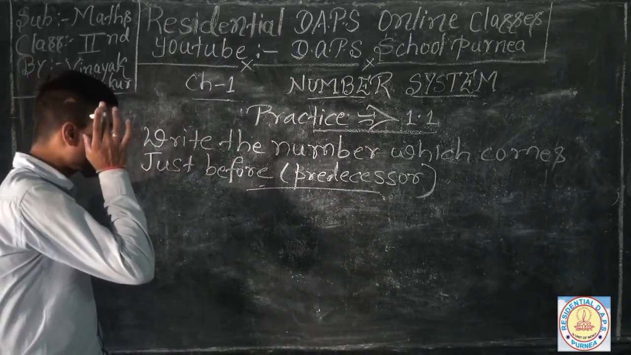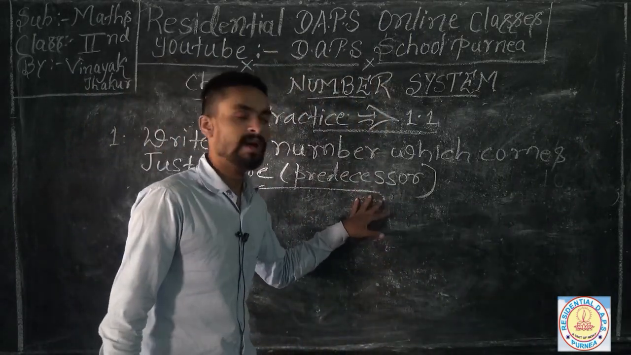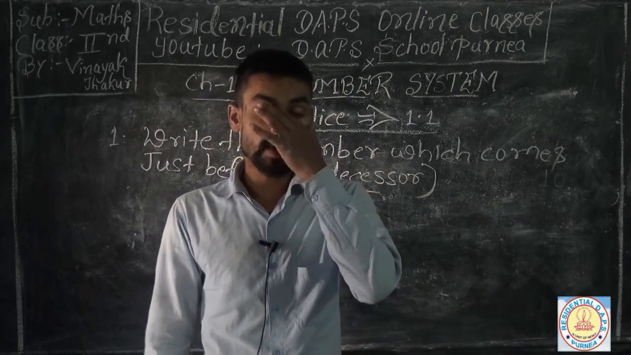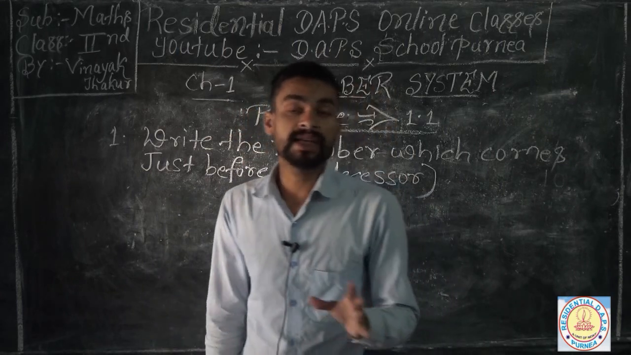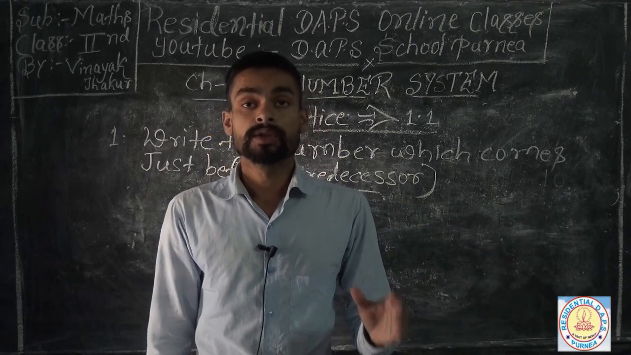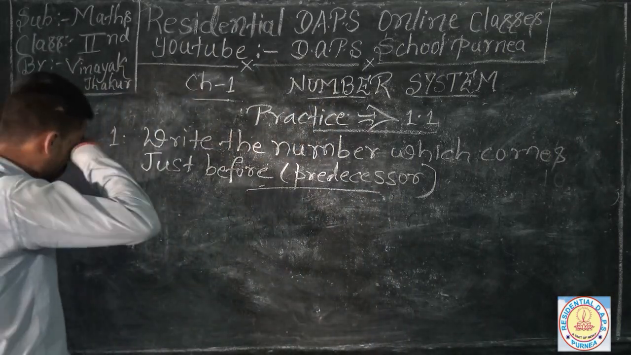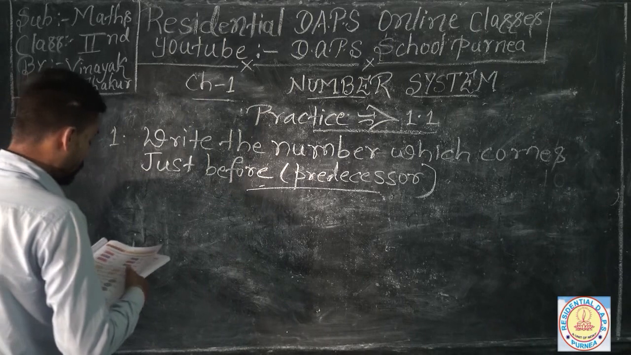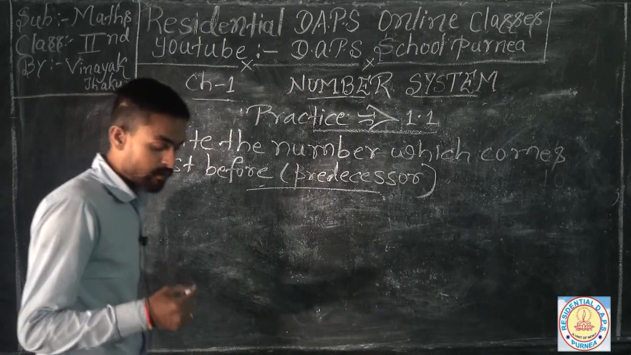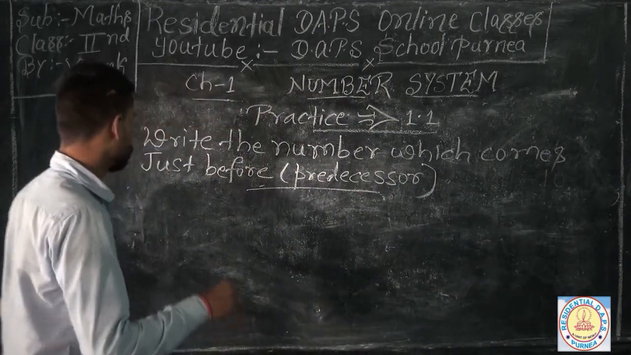So if you have to find out the predecessor of any number, you can subtract 1 from that number. And if you have to get the successor of any number, any big or small number, you can calculate by adding 1. This is your successor. And if you have to find out the predecessor of any number, we have to subtract 1 from that number, like that.